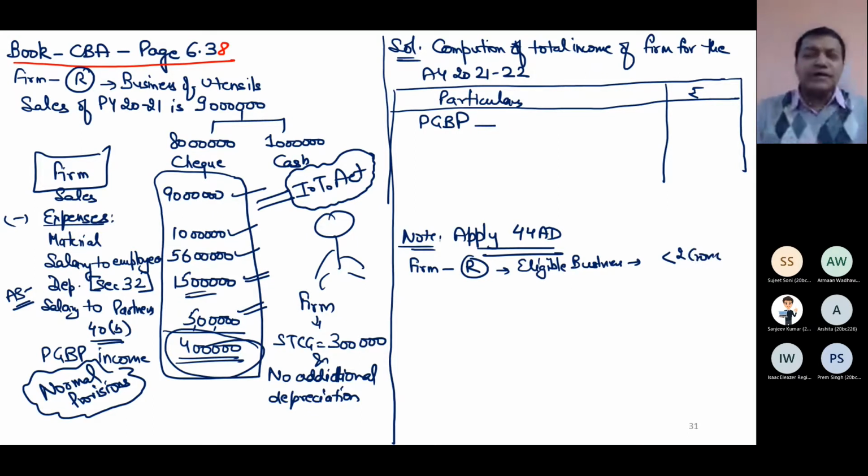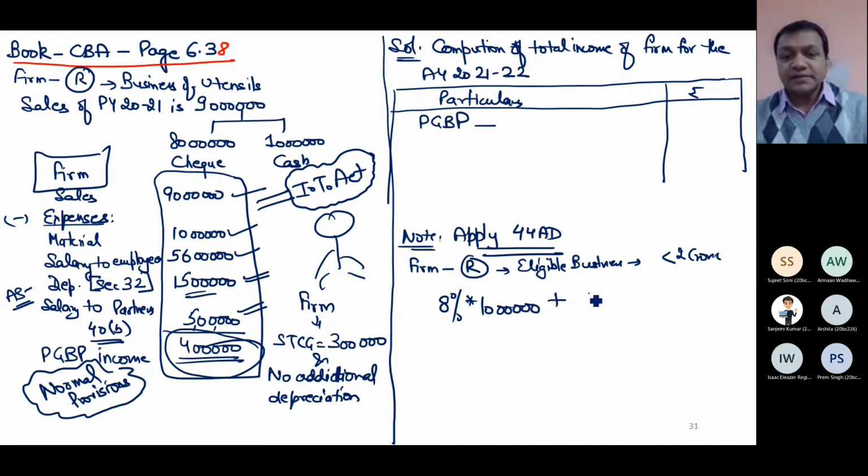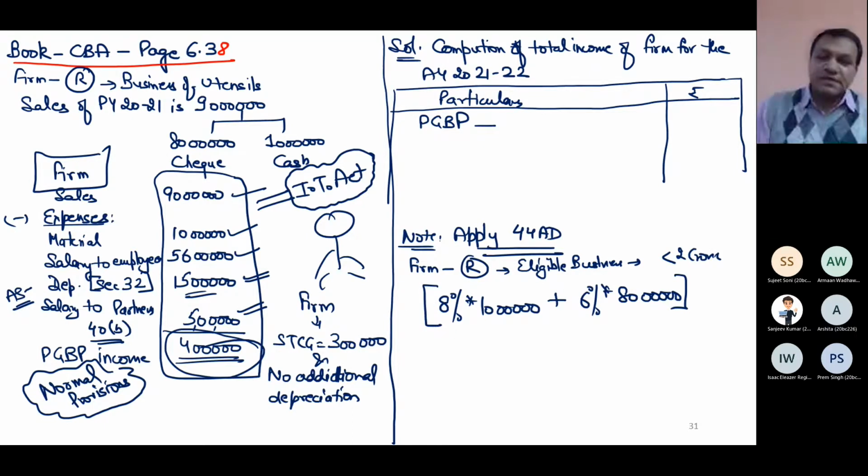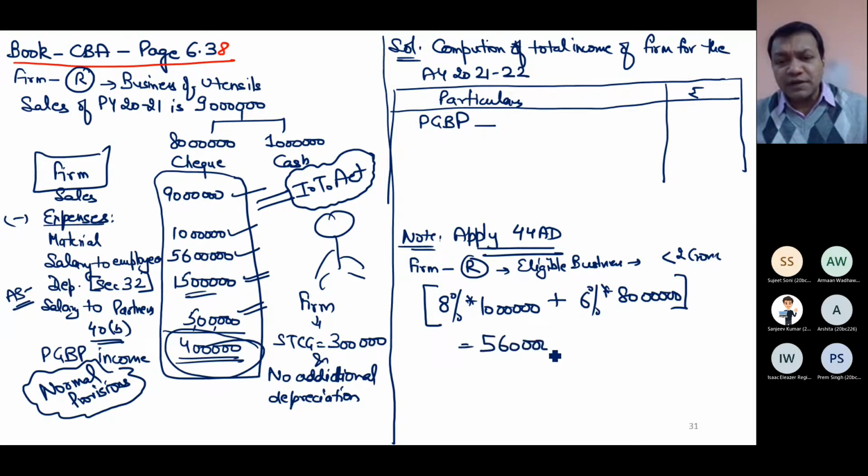So if you apply 44AD, how much PGBP will you show? 8% into 10 lakh plus 6% into 80 lakh. Because with banking sales I will have 6%, and without banking, I will have 8%. This is my PGBP as per section 44AD. So it becomes 4 lakh 80 plus 80,000. It becomes 5 lakh 60 thousand. So if I apply 44AD, I will show PGBP as 5.60 lakh.